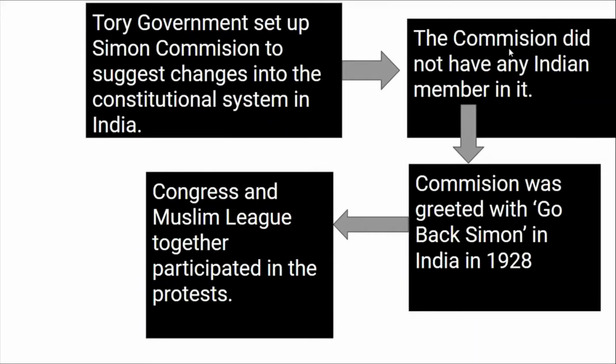Now, the Tory government set up the Simon Commission to suggest changes to the constitutional system in India. In that commission, there were no Indian members; only British members were there. Every Indian opposed this commission. Why did Indians oppose it? Because the commission did not have any Indian member in it.